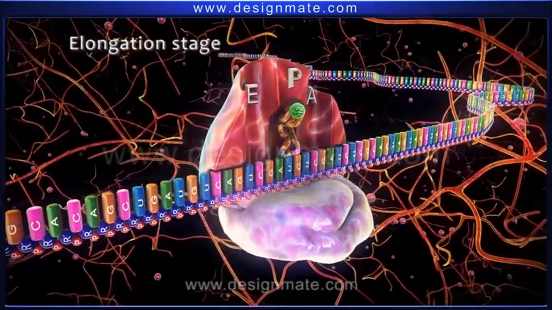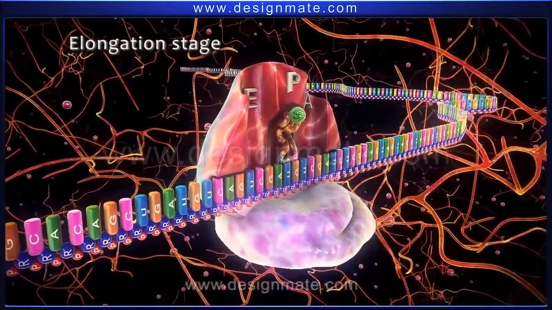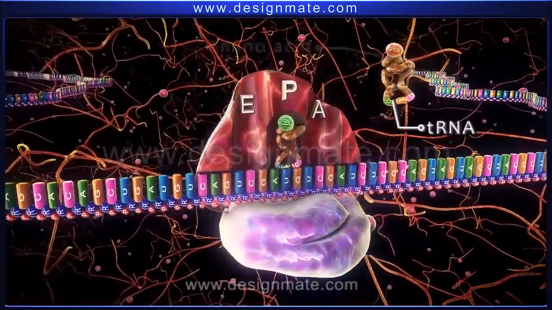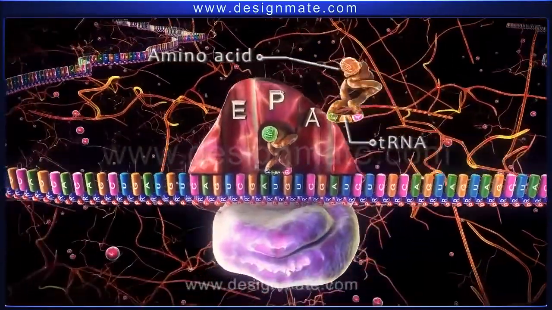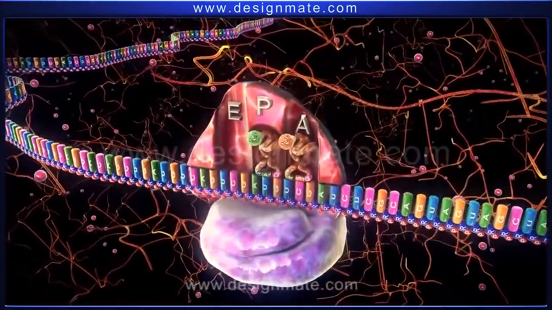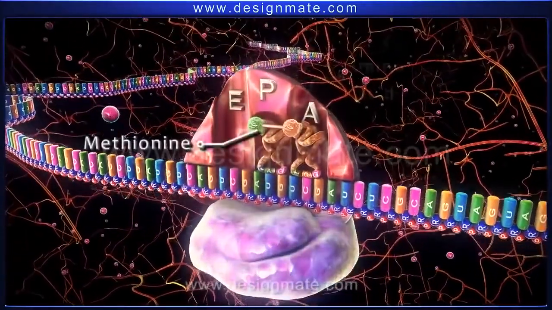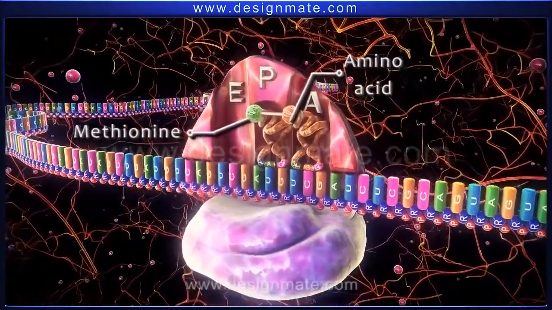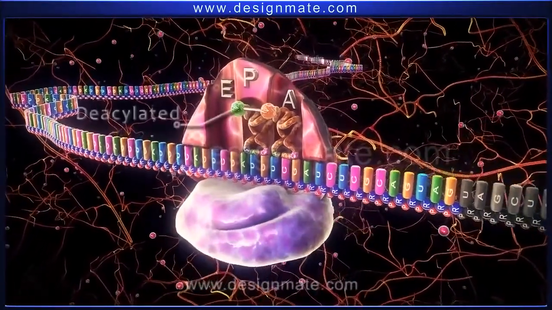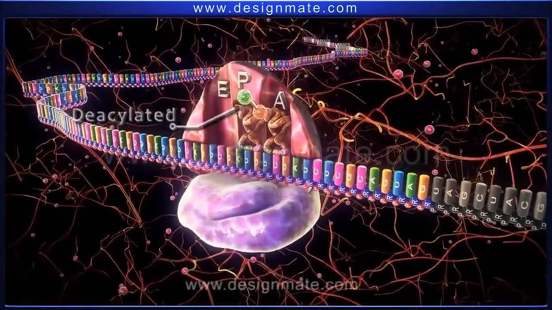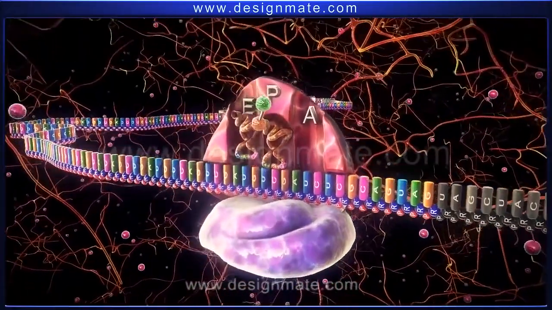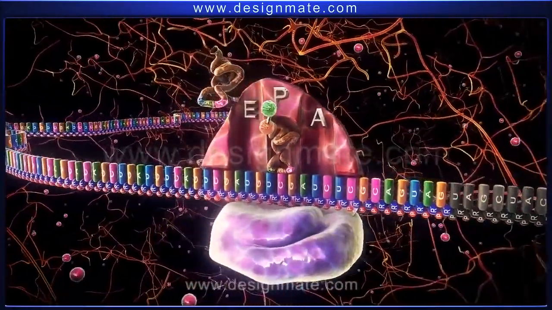This is followed by the elongation stage. During this stage, another tRNA carrying molecule of an amino acid approaches the mRNA ribosome complex and fits in the A site. Then a bond is formed between methionine and the amino acid molecule on the tRNA. As a result, met-tRNA becomes deacylated. The ribosome then advances a distance of 1 codon and the deacylated tRNA shifts to the E site from where it dissociates.